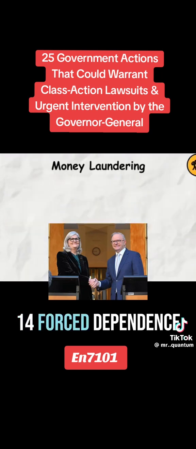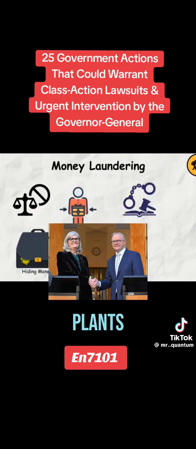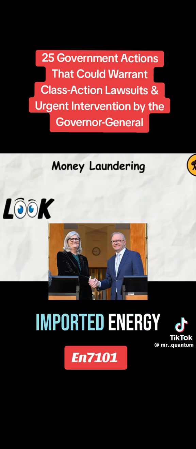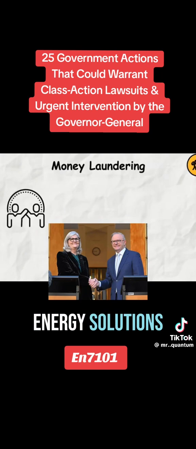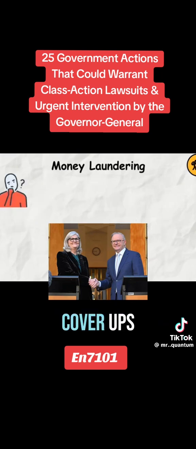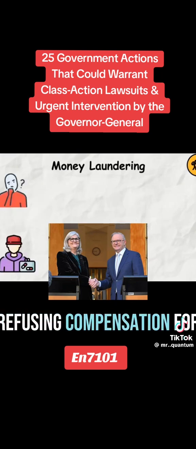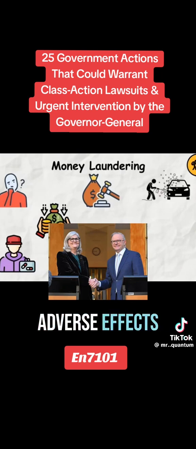14. Forced dependence on foreign energy. Shutting down Australian refineries and coal plants, creating reliance on imported energy. Deliberate delays in renewable and free energy solutions, suppressing innovation. 15. Vaccine injury cover-ups. Refusing compensation for vaccine-injured citizens, no accountability for adverse effects.